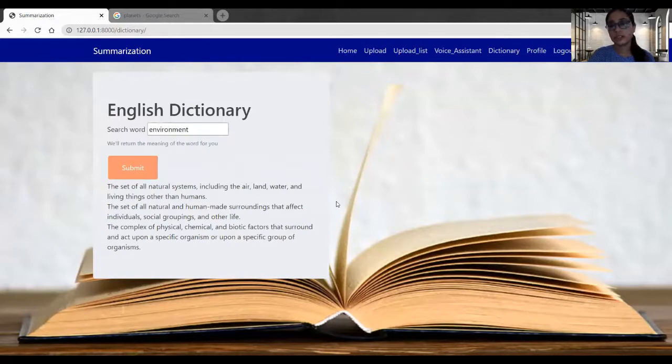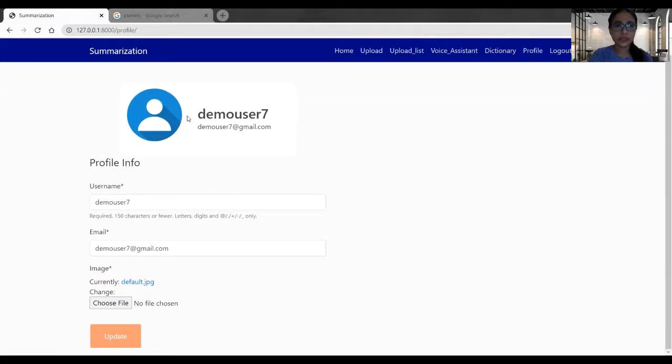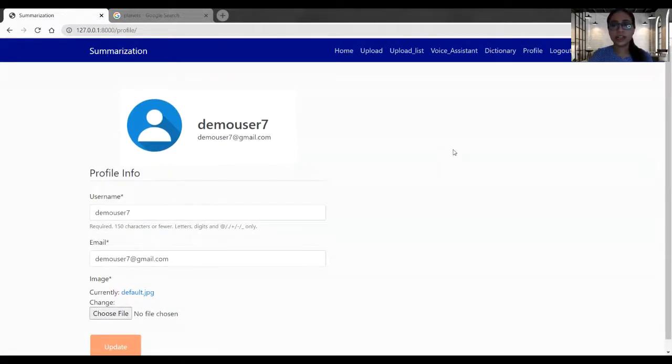So these are all the functionalities of our application. We have covered all this functionality in our CS692 class. One more tab we have to cover, which is the profile. We have enhanced our profile tab as well this time. So now users can add their profile pictures and they can store their email address as well. They can easily choose their profile pictures from this field and they can update their profile. So this is the functionality.